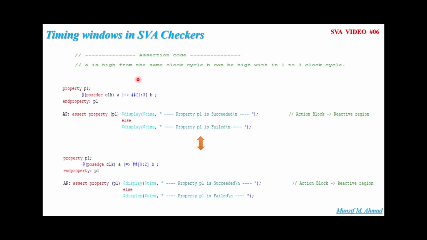For this same assertion, we can write using the same-cycle implication operator, meaning if A is high, from the same clock cycle B should be high within 1 to 3 clock cycles. So we can write ##[1:3] B should be high. And if we want to use the next-cycle implication operator, we can write the same assertion like this. In the property definition P1, at every passage of the clock, if A is high, from the next clock cycle, B can be high 0 to 2 clock cycles, right?